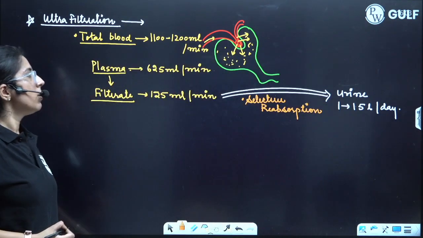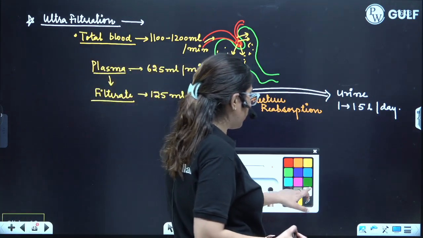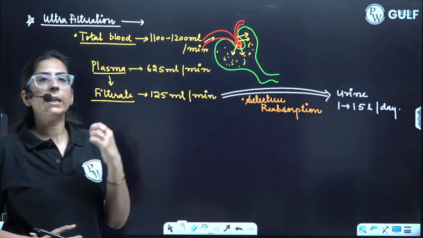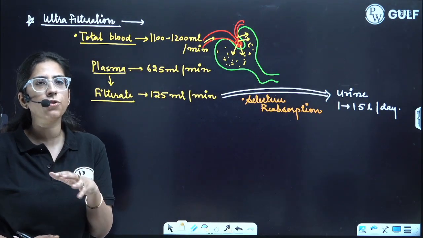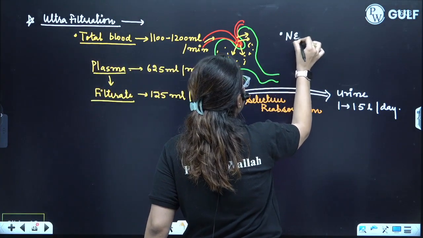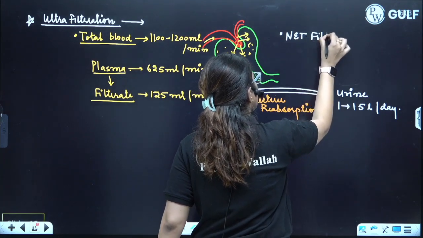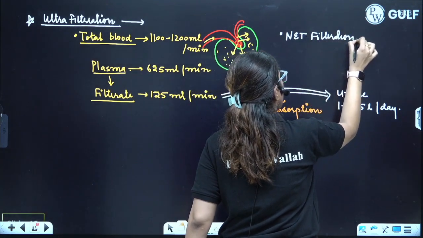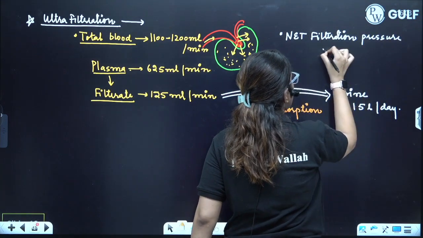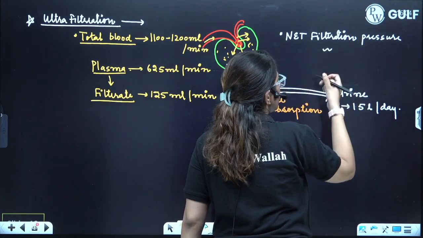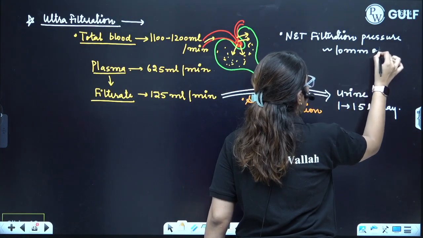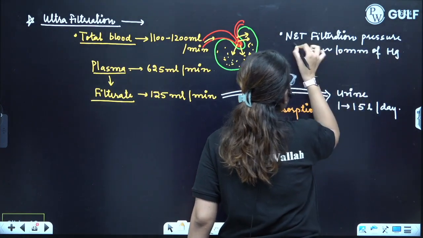Clear? Now there are various forces which work over here. But because it's a revision session, I'm just discussing the net filtration pressure. So what is the net filtration pressure? 10 to 20 mm of Hg is the net filtration pressure.